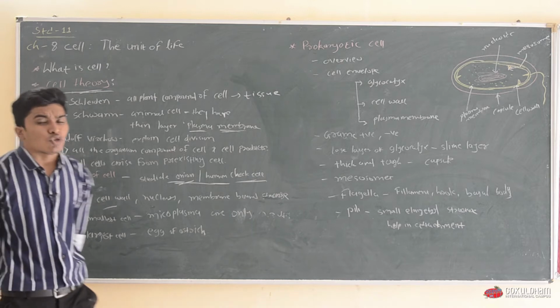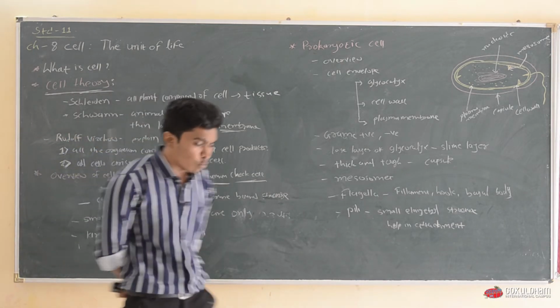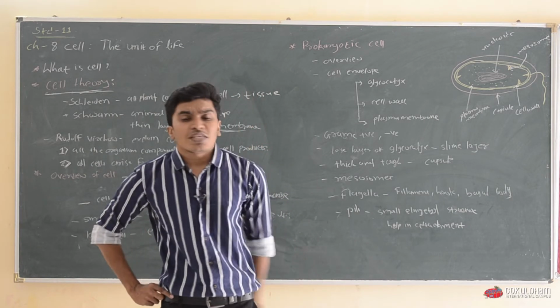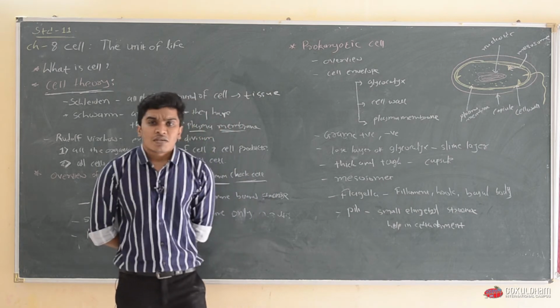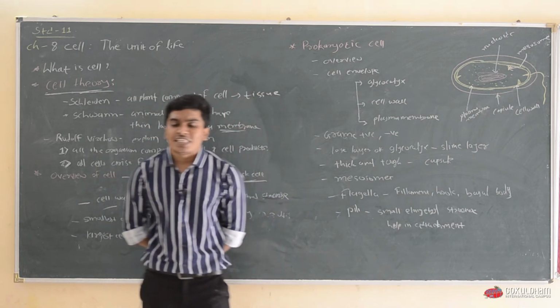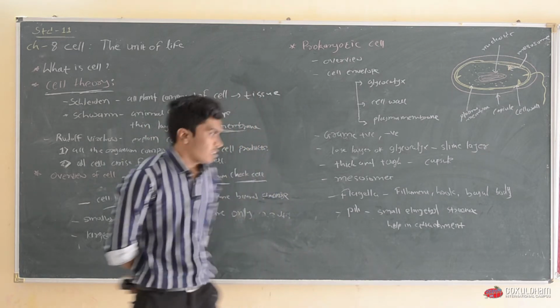There are different types of cells present on the earth. Some organisms are composed of only one cell, whereas many organisms are multicellular, which means they have more than one cell.